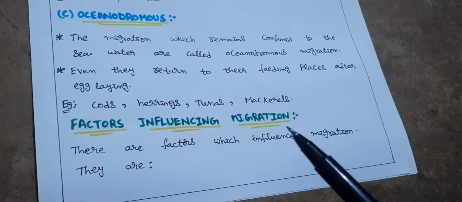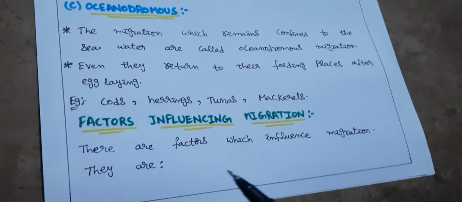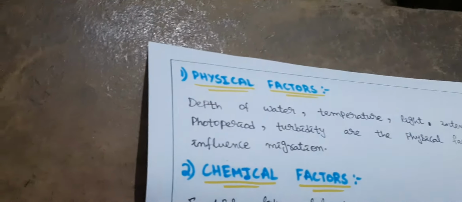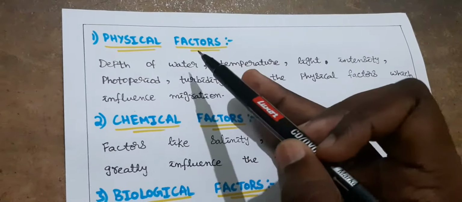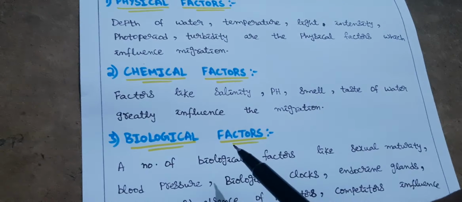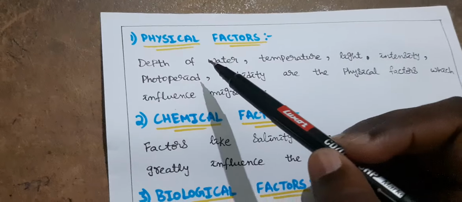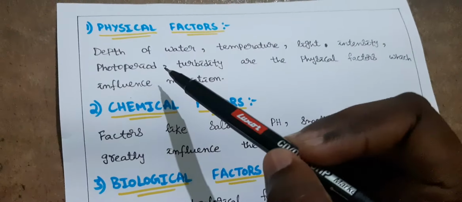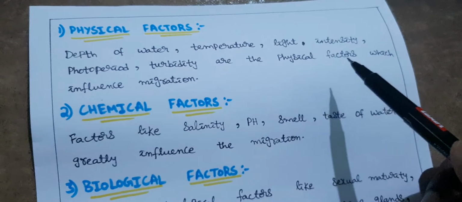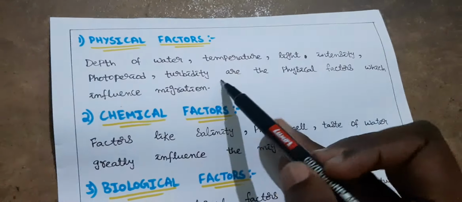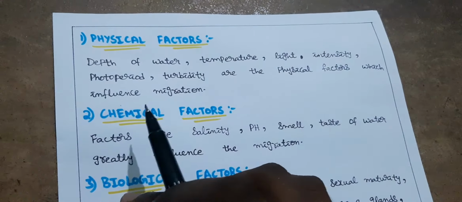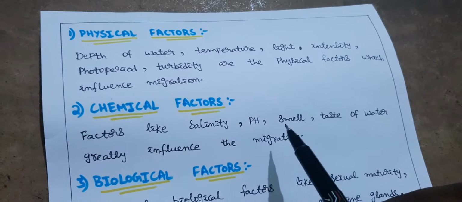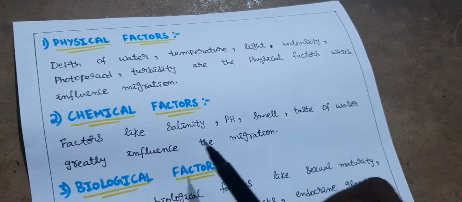Factors influencing migration. There are factors which influence migration. What are those factors? Let's see. Three kinds of factors. What are they? Physical factors, chemical factors, and biological factors. First, physical factors. Depth of water, temperature of water, light intensity, photoperiod, turbidity are the physical factors which influence migration. And chemical factors. Factors like salinity, pH, smell, taste of water greatly influence the migration.